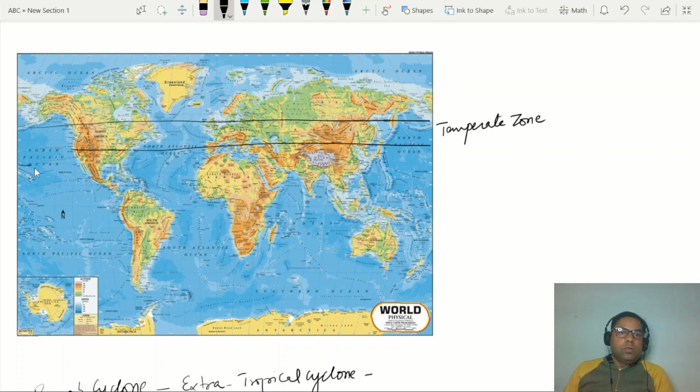So in the temperate zone, this area will be under the effect of cold conditions during the winter.